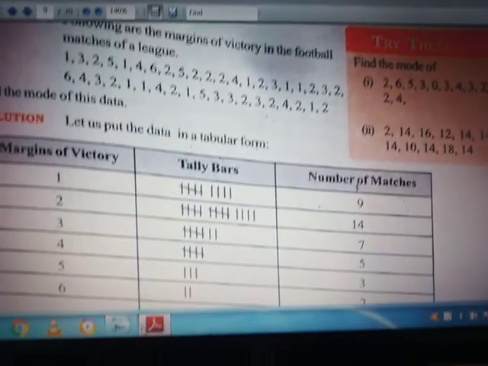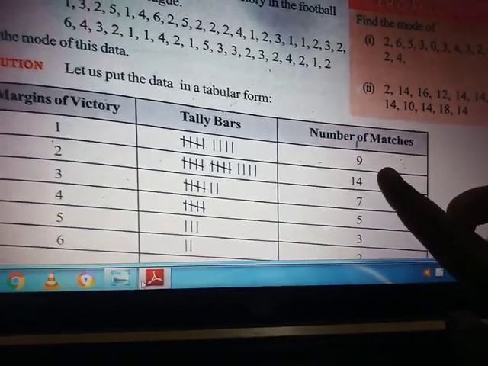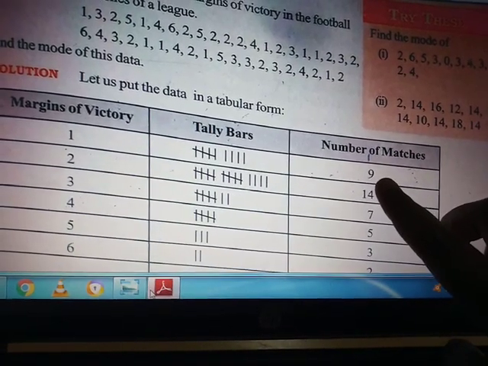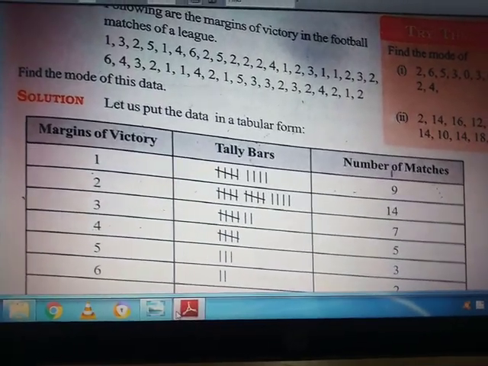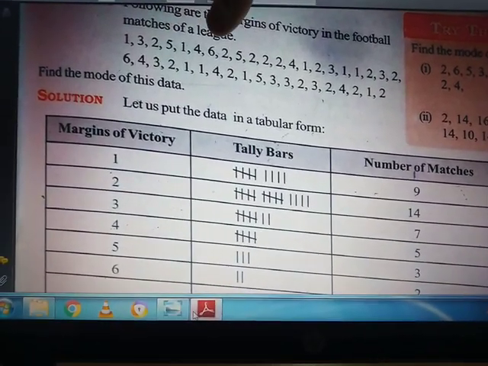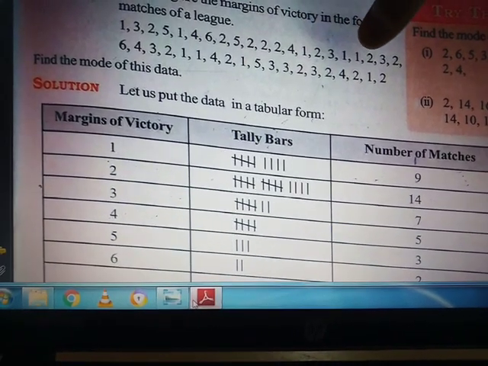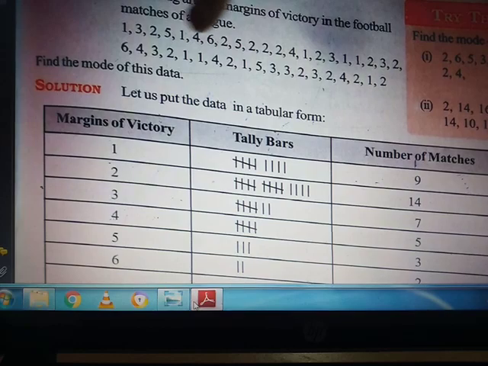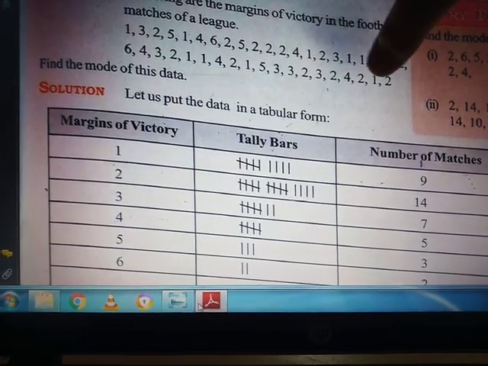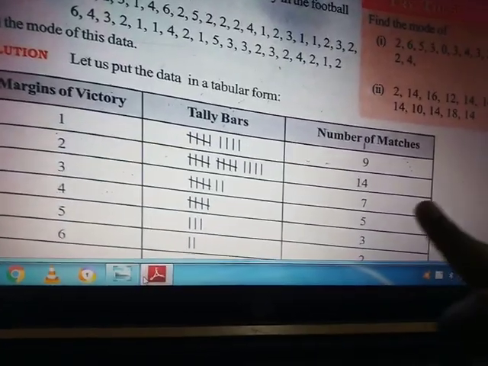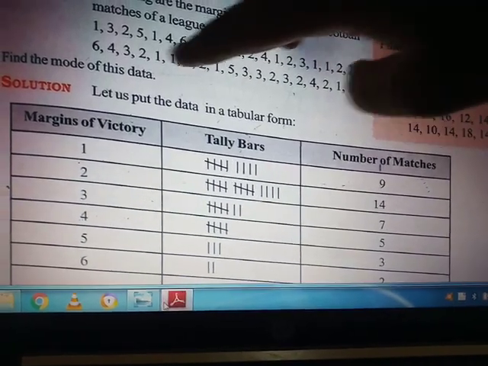So you can say that margin of victory 1 has 9 outcomes. Okay, so here it is written as 9, it is the number of matches. You can see that 2 is present, you will count the 2: 1 2 3 4 5 6, then 7, then 8, after that 9 10 11 12 13 14. 2 has occurred 14 times. Like this, 3 4 5 6 have also occurred in the data.